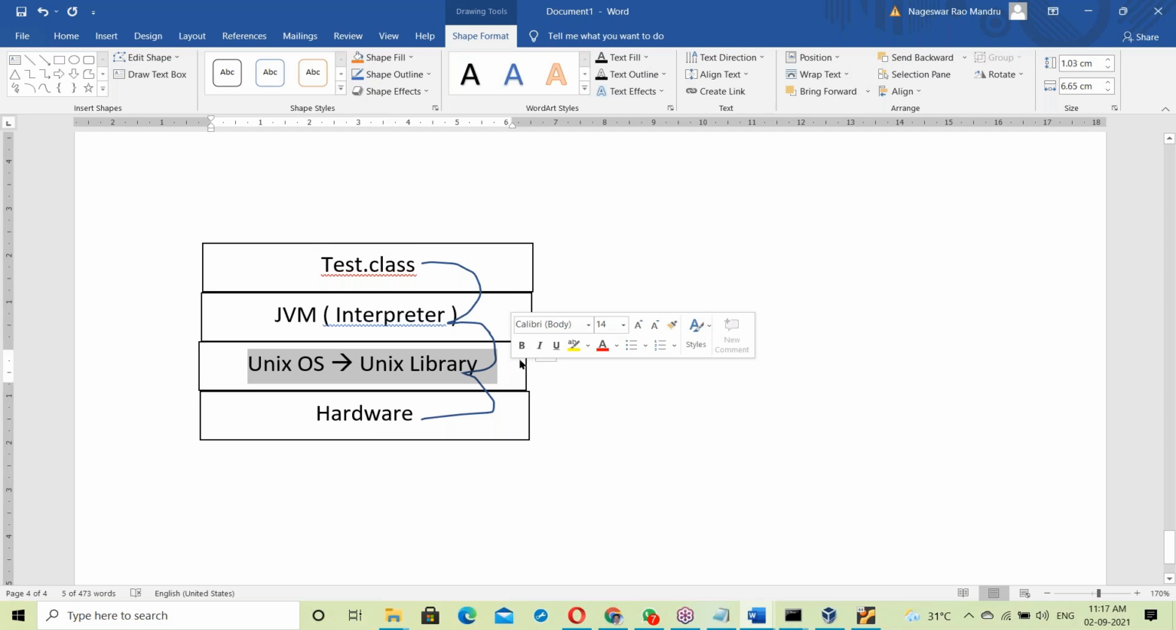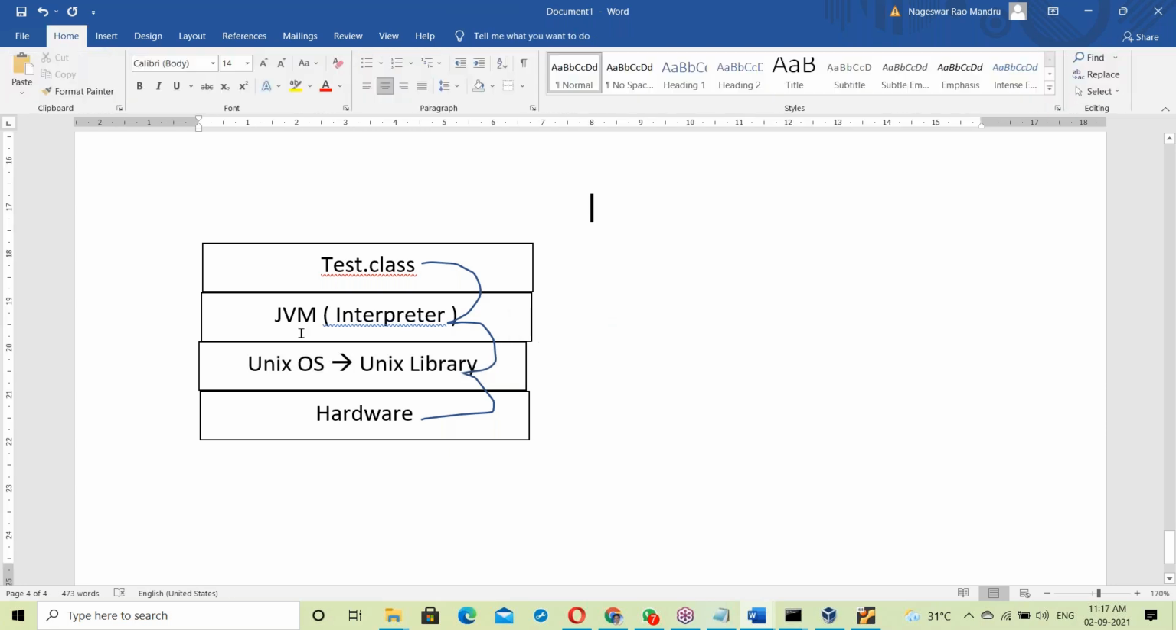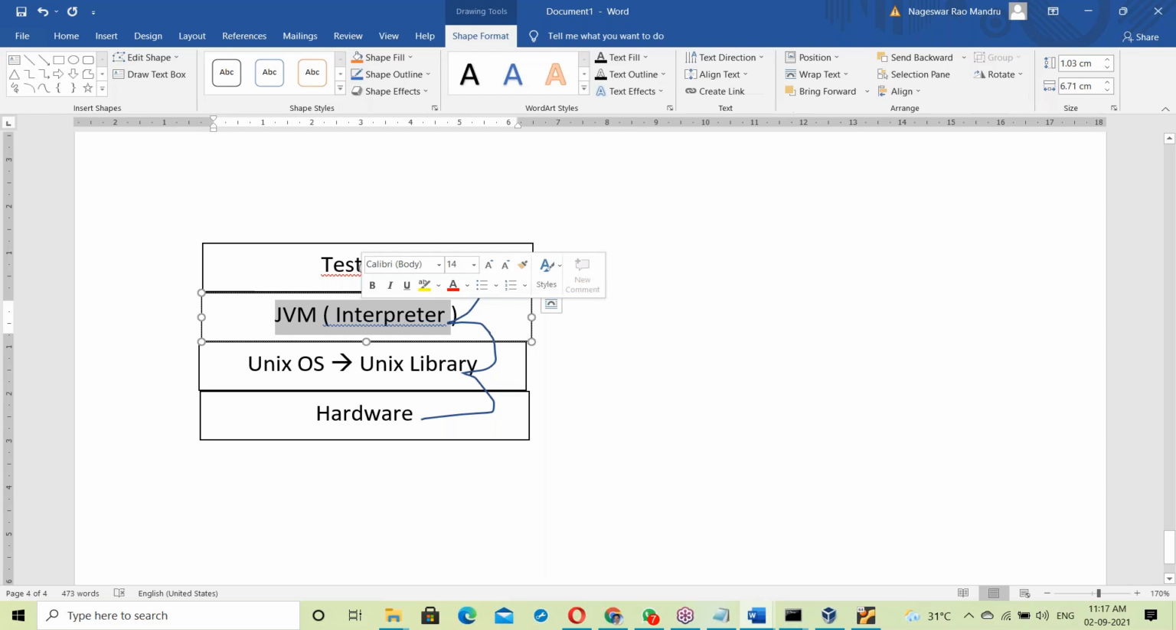So the JVM takes care of linking. It's dynamic linking, and the linking that takes place depends on the OS. So here the JVM is responsible for making Java platform independent.